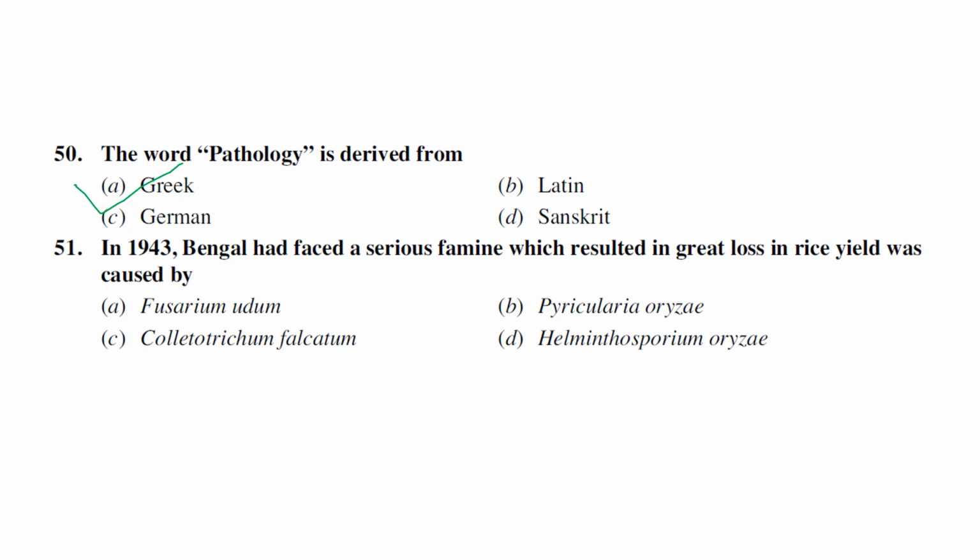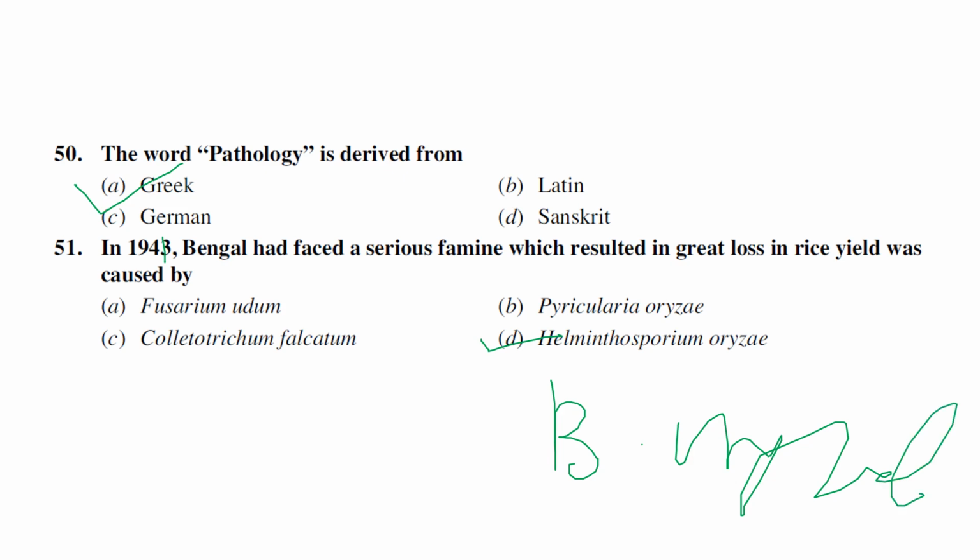The next one: in 1942-43, Bengal faced a very serious famine, called the Bengal famine, which was due to Helminthosporium oryzae, also called Bipolaris oryzae. It is a pathogen we know very well, the brown leaf spot of rice, and it was responsible for the Bengal famine.